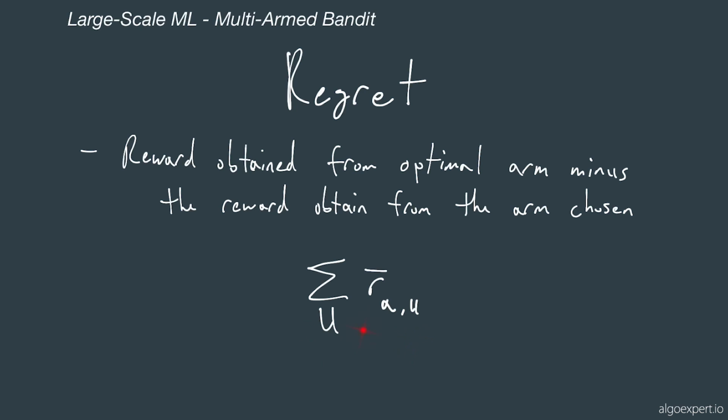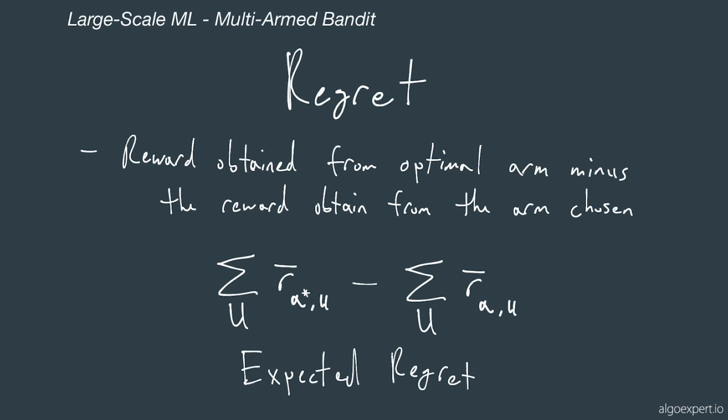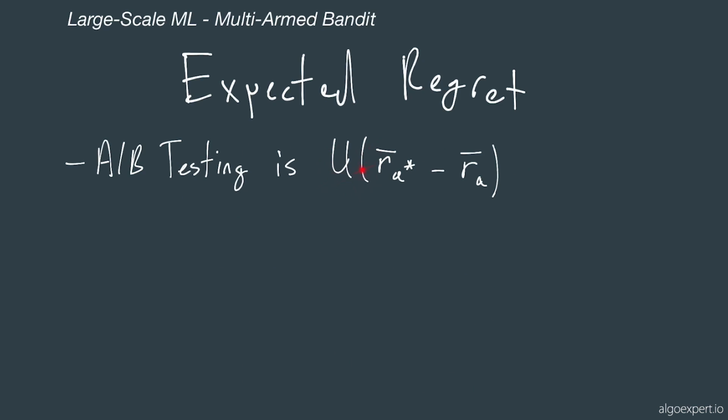So if you recall, here is the reward, and the regret is just the optimal arm, here indicated by A star, minus whatever we chose to give those users on average. This equation here is the expected regret. So in general, the expected regret of A/B testing is the number of users times the difference of picking the optimal arm and whatever arm that we picked.